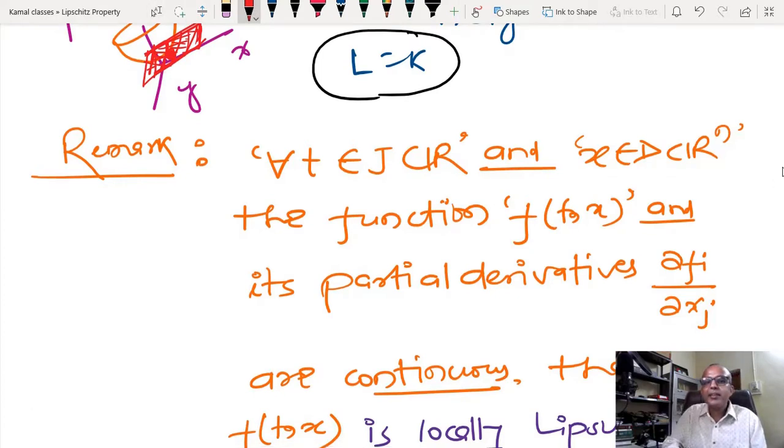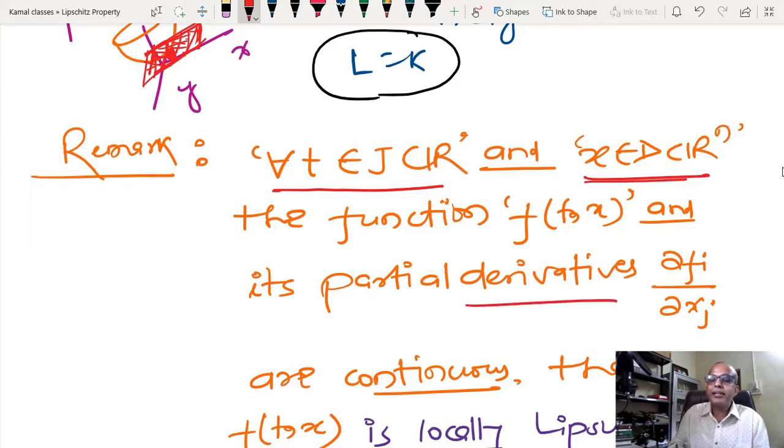And due to that reason, the next remark comes into the picture. Suppose the function f(t, x) is piecewise continuous in t for time t, and x belongs to the domain, and the function f(t, x) and its partial derivatives are continuous. Whenever partial derivatives are continuous, what does it mean?